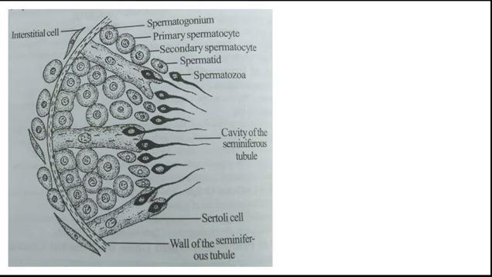You have seen here the transverse section of the seminiferous tubules of a mammalian testis. In it you can see the spermatogonium, the primary spermatocytes as well as secondary spermatocytes, spermatids and spermatozoa, as well as the Sertoli cells and the cavity of the seminiferous tubules. This is a photograph of a transverse section of seminiferous tubules.